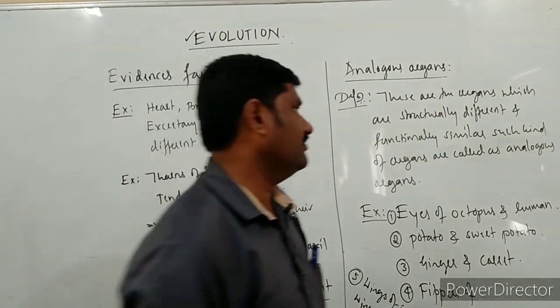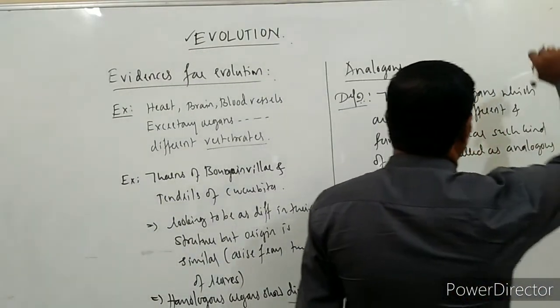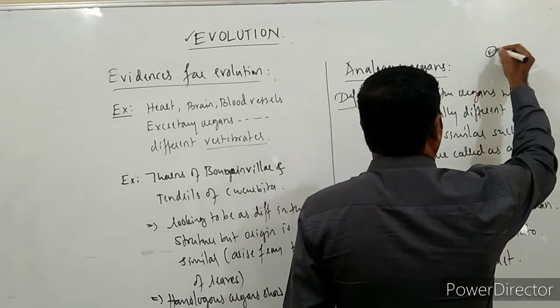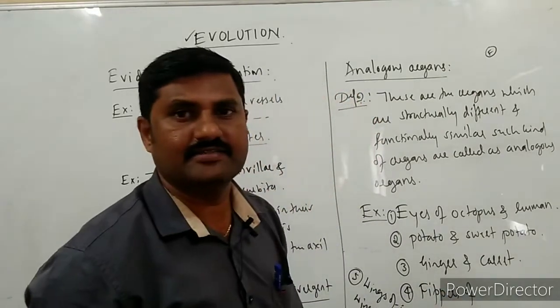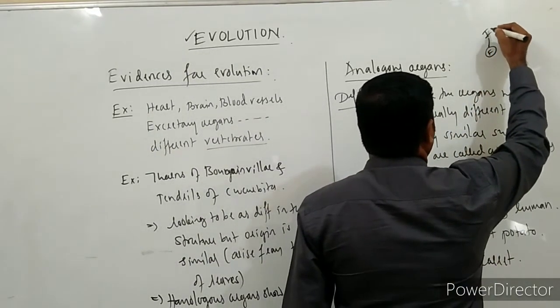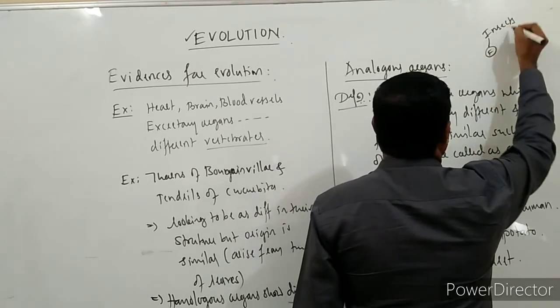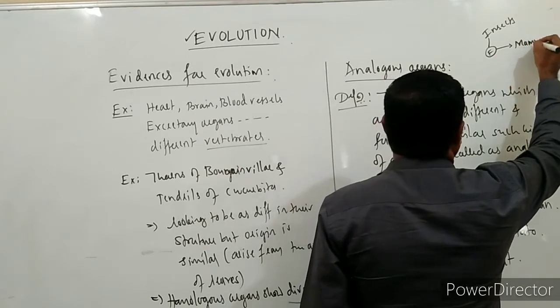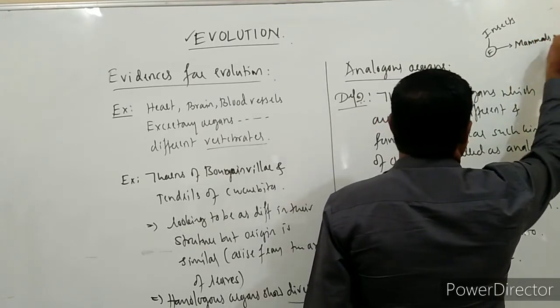One more we can give over here. From distantly related animals, flight is their function. See here, some of the insects can fly in the air. Some of the mammals can fly in the air.